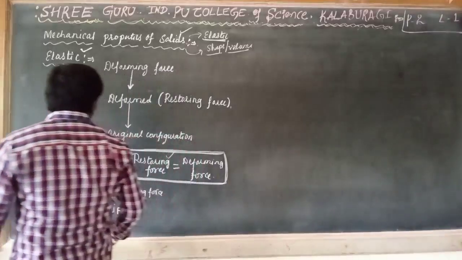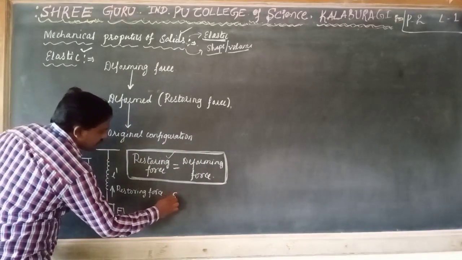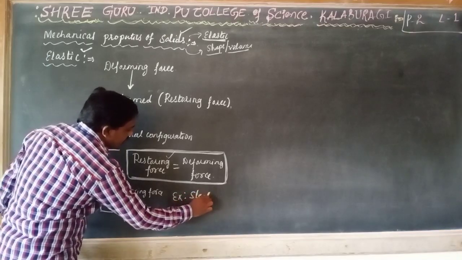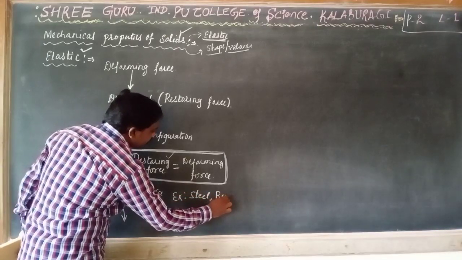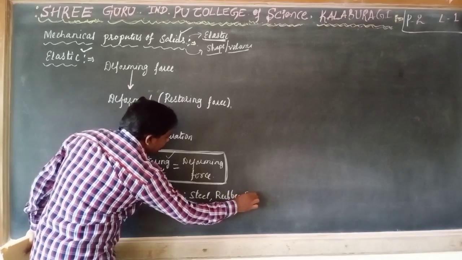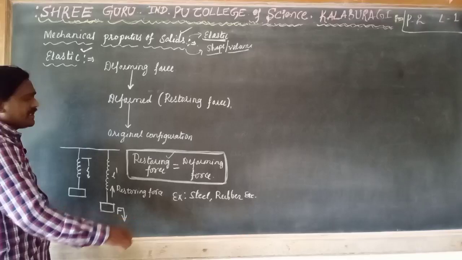Examples of elastic materials are steel, rubber, and so on. Many elastic materials are there.